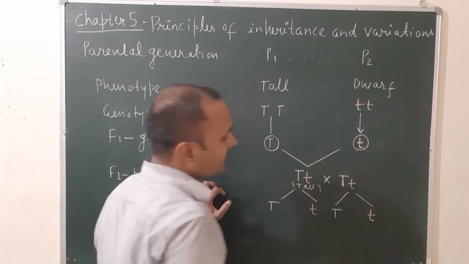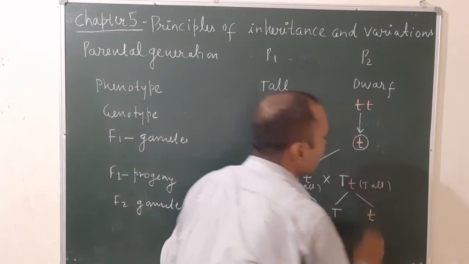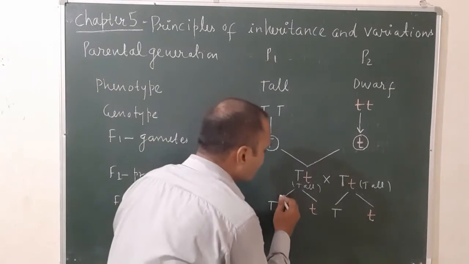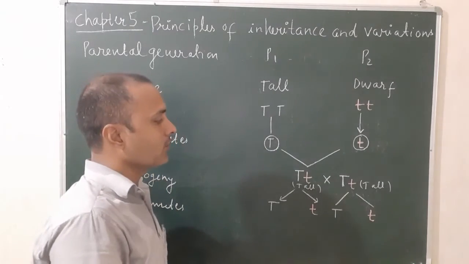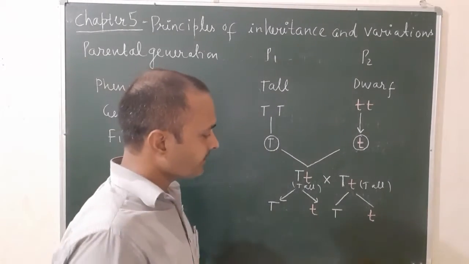All plants are tall. These are heterozygous tall plants in the first generation. And the gametes are capital T, small t. Capital T, small t. Now you will make a unit square for this.